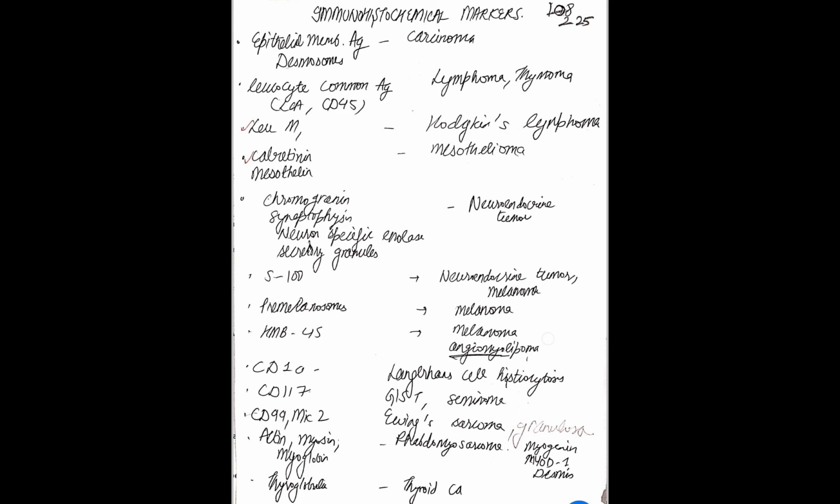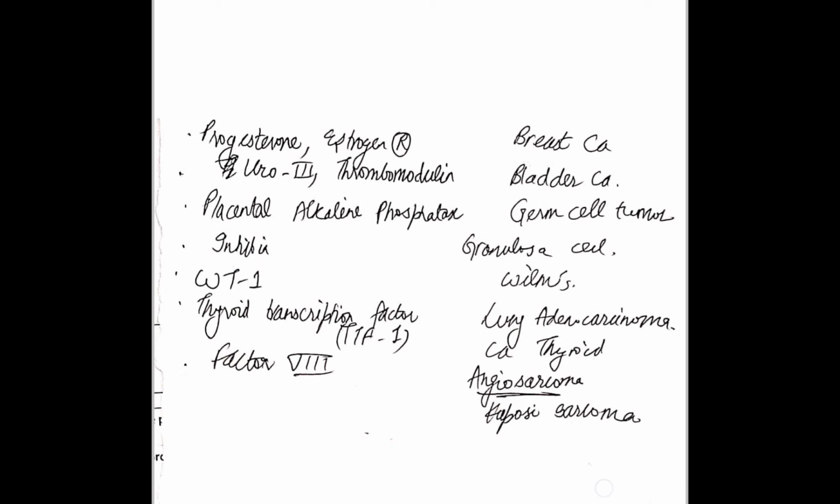Melanoma is also derived from neuroendocrine tissue. So melanoma is linked with S100. Pre-melanosome with the melanoma. HMB45 also with the melanoma, and HMB45 is also seen in angiomyolipoma. Then CD1a Langerhans cell, CD117 GIST and seminoma, CD99 and MIC2 granulosa and Ewing cell, then actin, myosin, myoglobin, myogenin, MyoD1, desmin. These all are linked with rhabdomyosarcoma, thyroglobulin with thyroid carcinoma, progesterone, estrogen with breast, Uro3 and thrombomodulin. Uro means urine and urine is in bladder. So Uro3 and thrombomodulin are linked with bladder cancer.